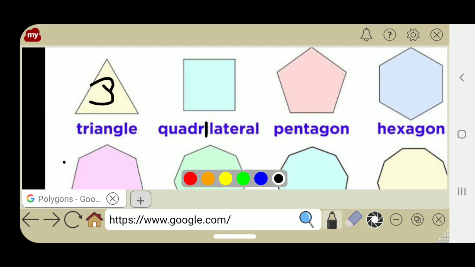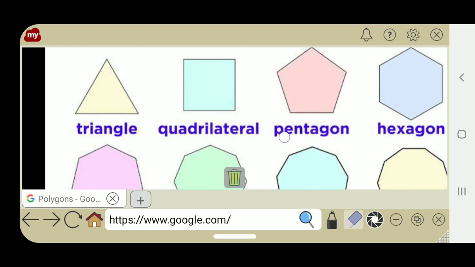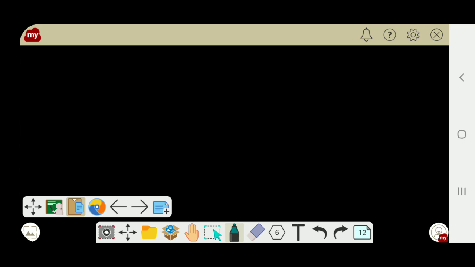3 sides, 4, 5, 6, 7, 8, 9, 10. So tell me children: triangle, quadrilateral, pentagon, hexagon, then heptagon, octagon, nonagon, decagon. Then next we want to study about angles.